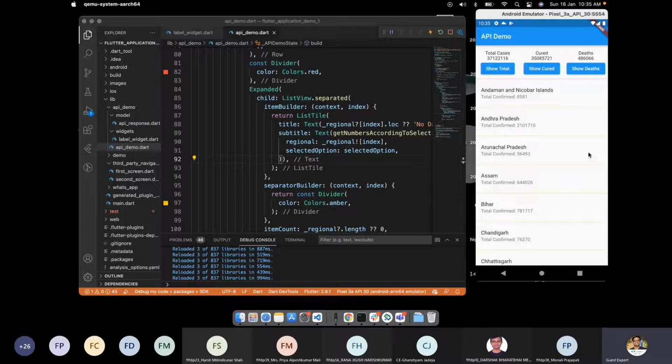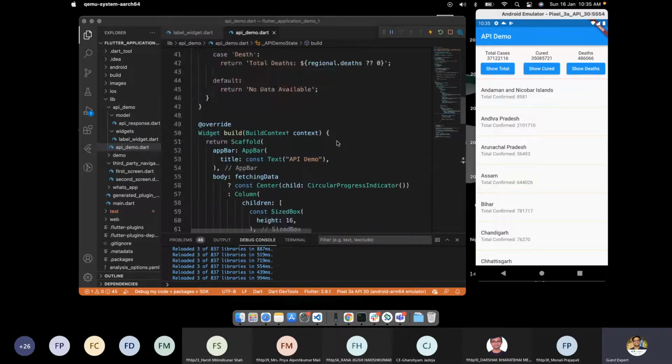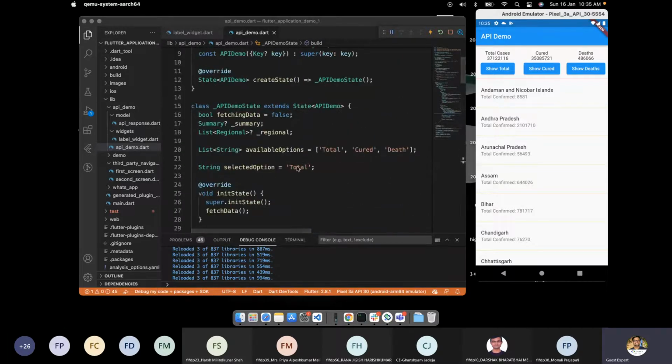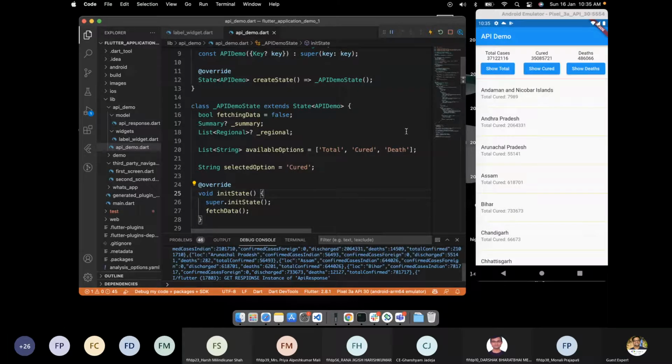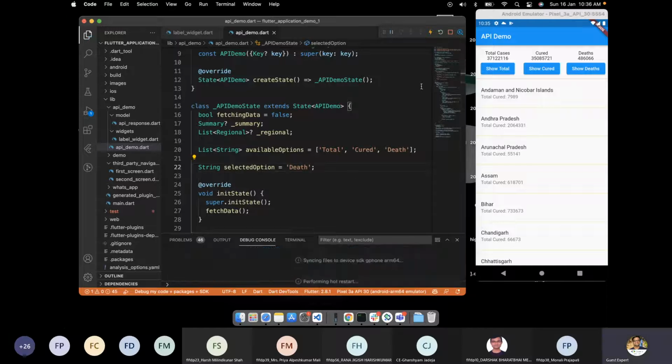But if I want to change it from total to cured, I simply need to change this variable from total to cured. As soon as I make the change and rebuild it, I'll get the cured data. And if I want to show the deaths, I'll change it to deaths and rebuild again.